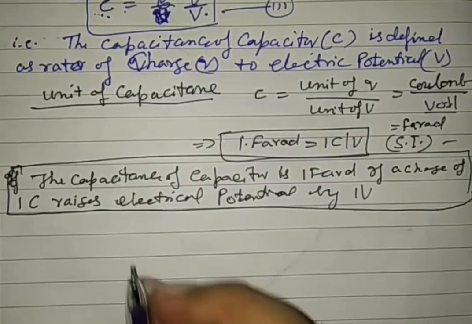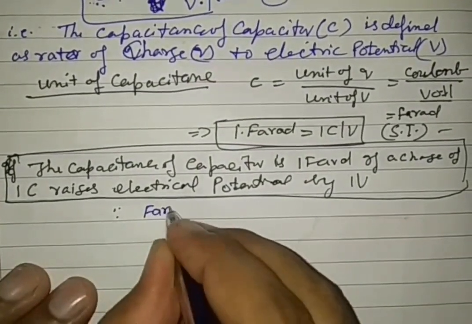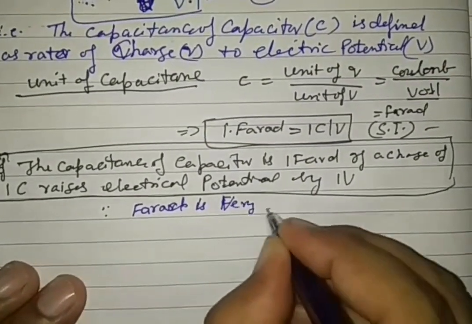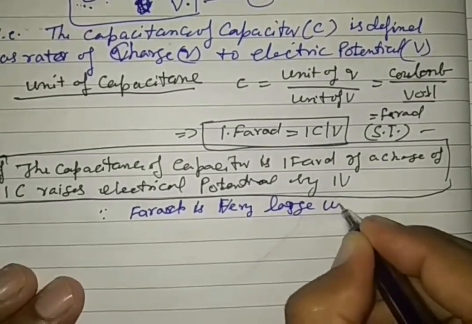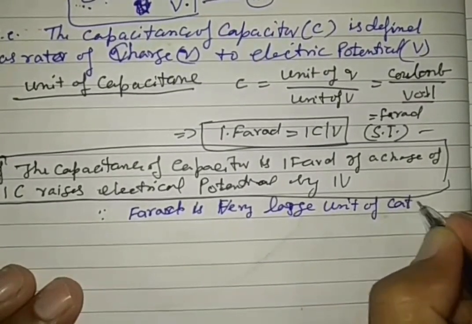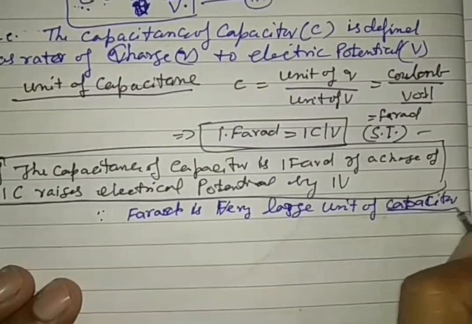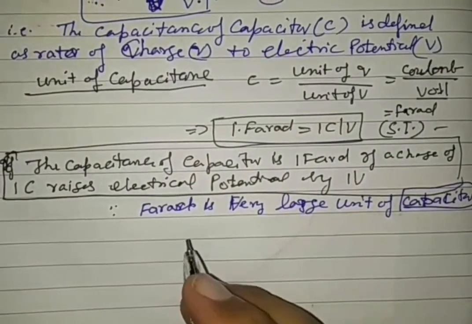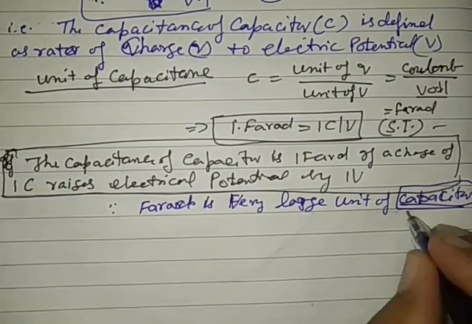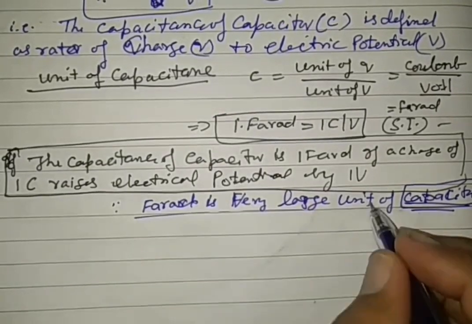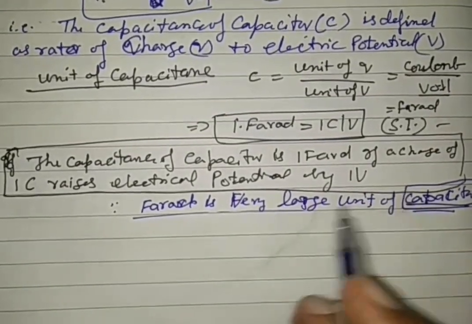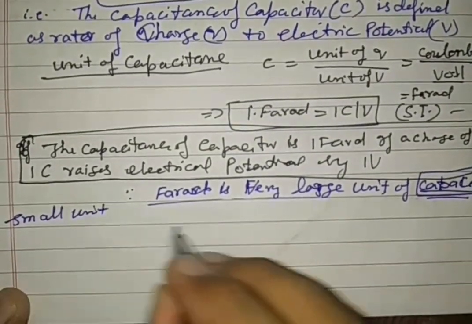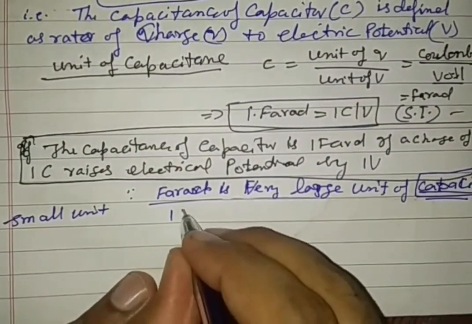See one more point, student. Farad is a very large unit of capacitance. Capacitor means a conductor in which charge is stored. If any conductor has a capability to store a charge, that is called a capacitor. So farad is a very large unit. That is why smaller units are also given. One small unit is 1 microfarad.